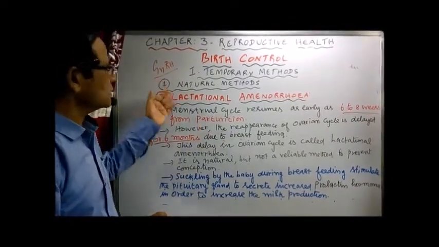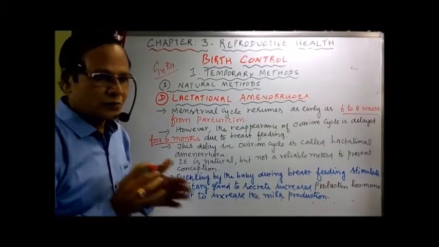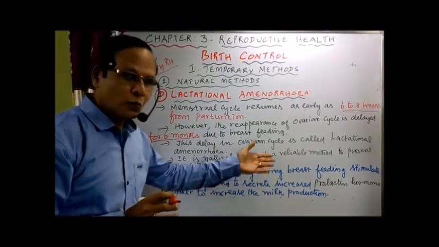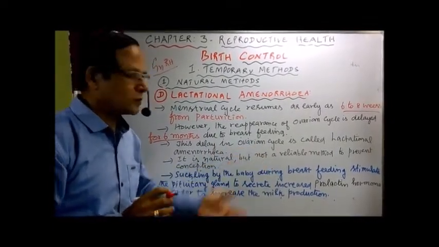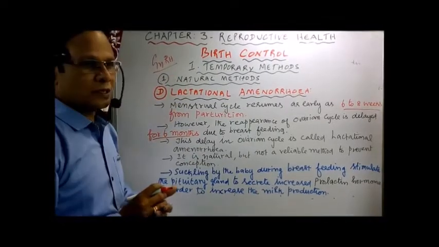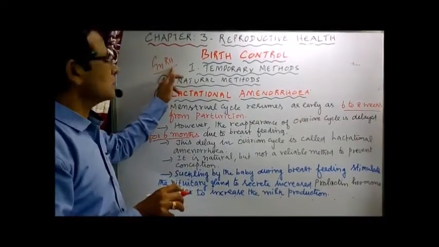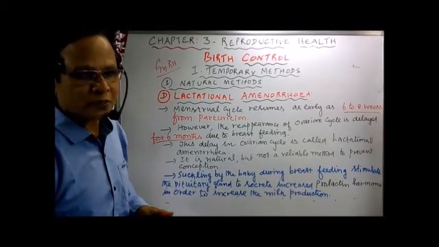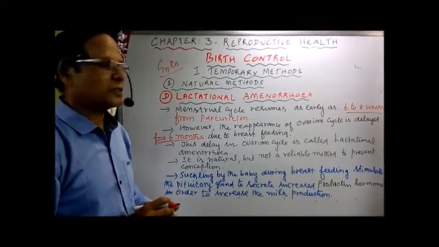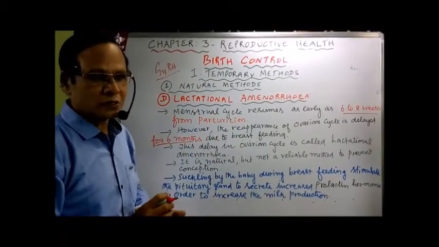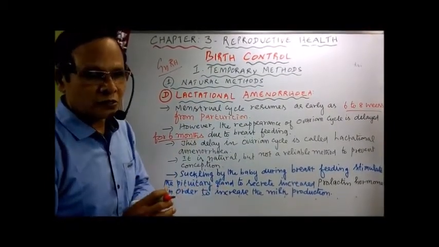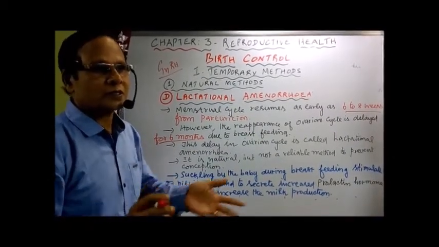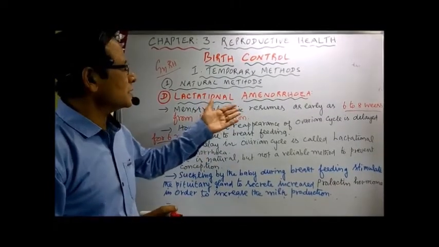This is a releasing factor released from the hypothalamus to stimulate the secretion of gonadotropins. Once the concentration of prolactin is high in the blood, it prevents the menstrual cycle by suppressing the gonadotropin releasing hormone from the hypothalamus and also the secretion of gonadotropins by the anterior pituitary gland. That's why there is no growth of the follicles, the ovarian cycle is not taking place properly, so no release of eggs, thereby preventing conception. So that is called lactational amenorrhea.